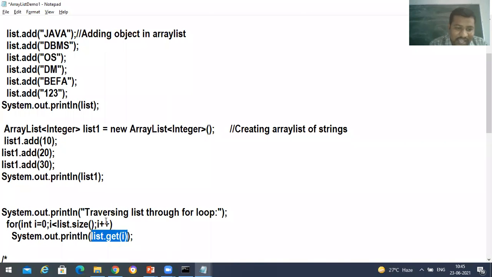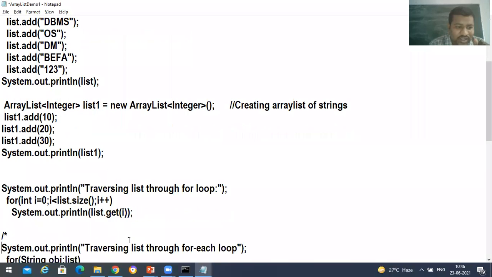After that, i++ means i becomes 1, and 1 less than list.size() means it prints the value or object present at the first index. Next, like that, it goes up to 6. Whenever i becomes 6, 6 less than 6 means the condition is false. It comes out of the for loop.